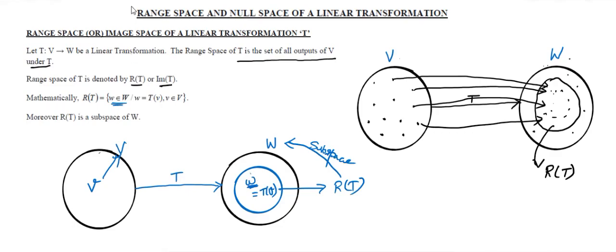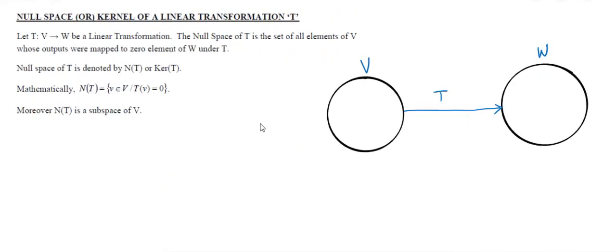Next, we are going to see the null space of a linear transformation. Again the assumptions are the same. Here T is a linear transformation from V to W. Now our area of interest is different. We are going to see the null space of T, or otherwise it is called the kernel of T. It's very simple. This is called the null space of T.